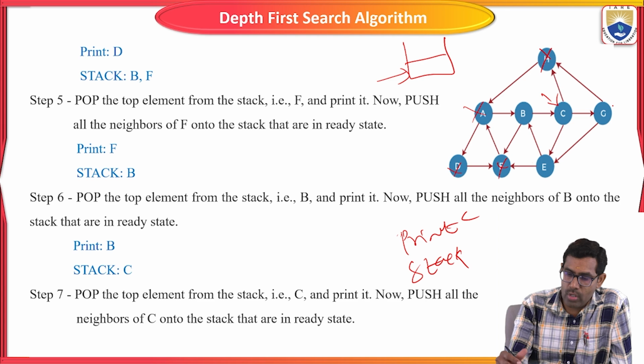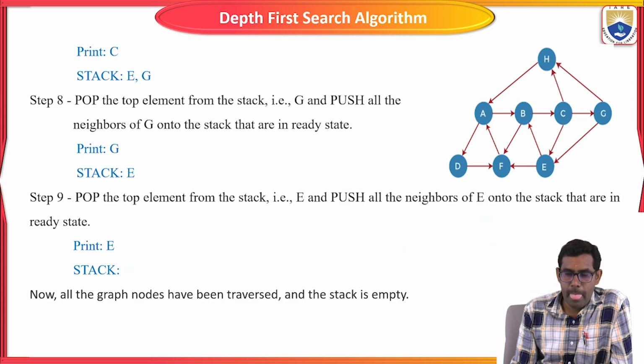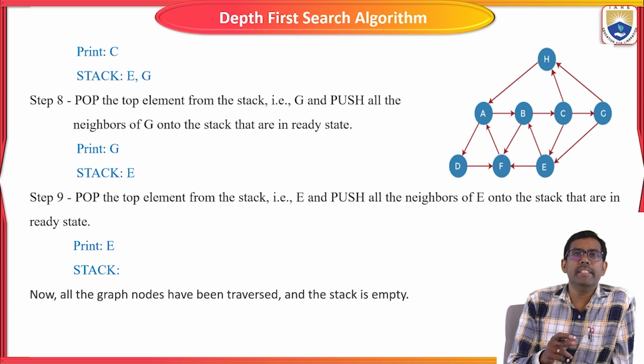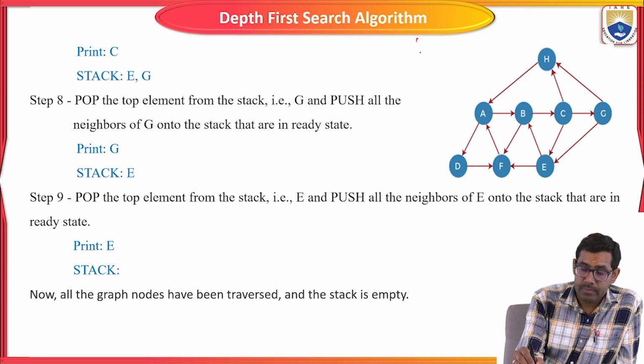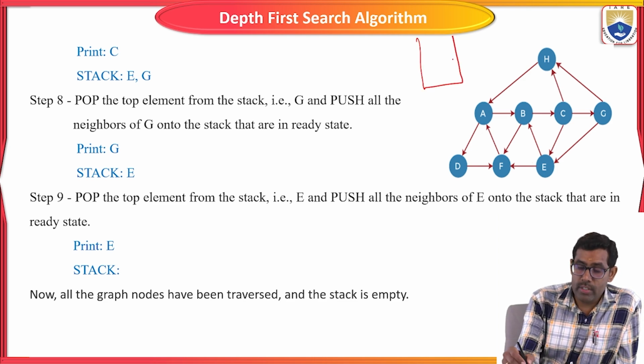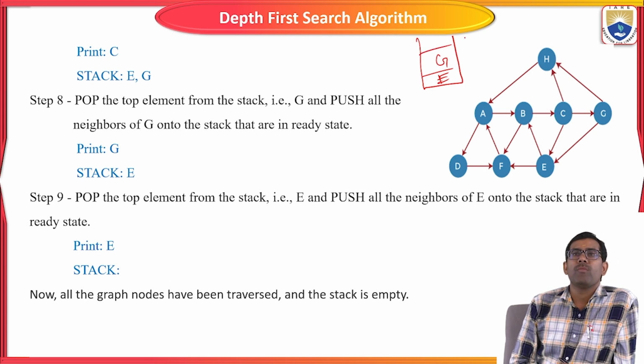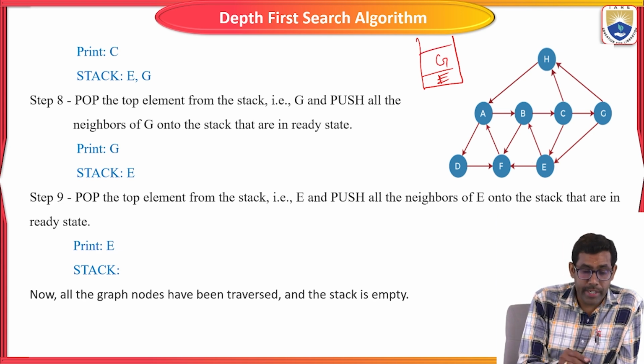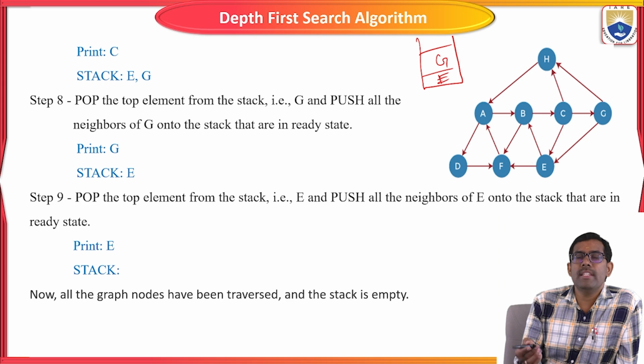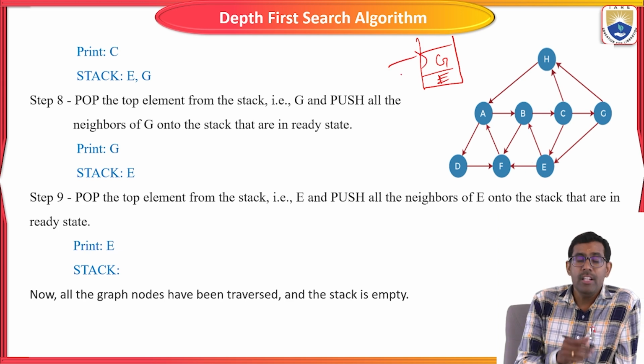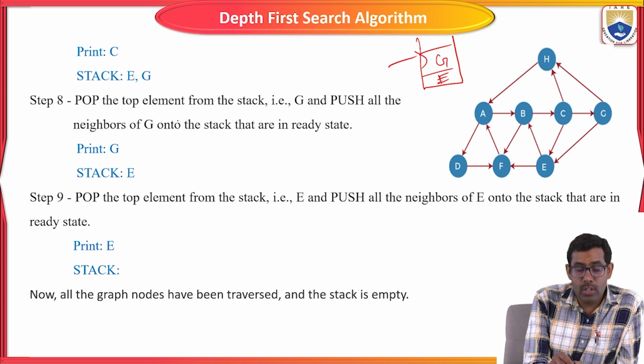H is already visited, E is there and G is there. Now write E and G in the stack. Which one is the top of the stack? G. So pop the top element G from the stack and push all its neighbors.